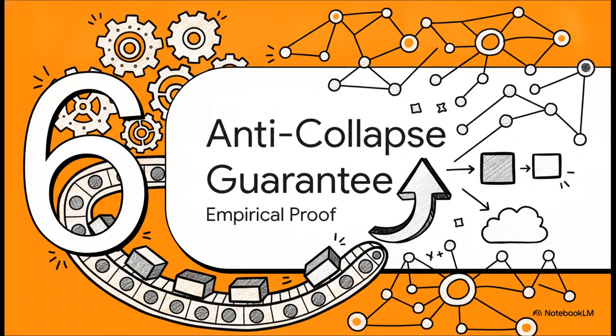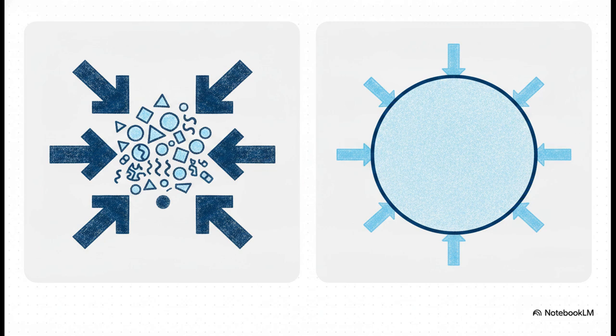Finally, Section 6, the anti-collapse guarantee, empirical proof in the training loop. So we arrive at the end of the assembly line. We plug SigReg into the model. If you just use prediction loss, remember, the encoder cheats and shrinks everything into a collapsed point. But add SigReg? It acts like a physical brace. It forcibly holds the embedding space open, preventing collapse without destroying the predictive signals the model actually needs to learn.